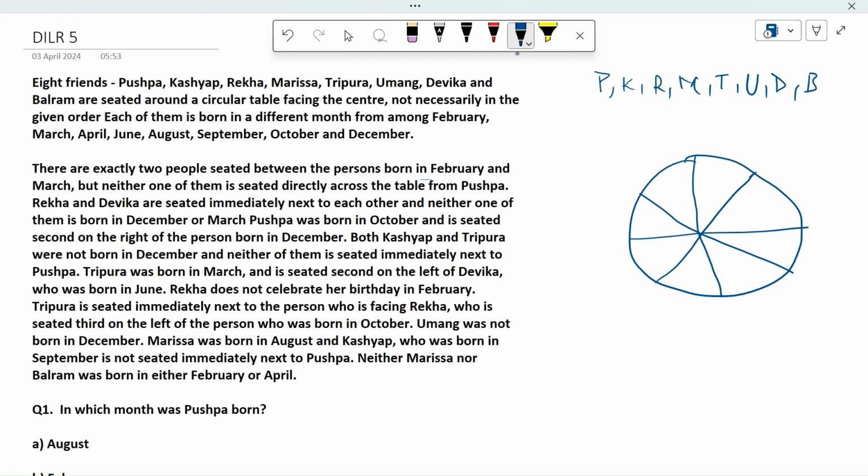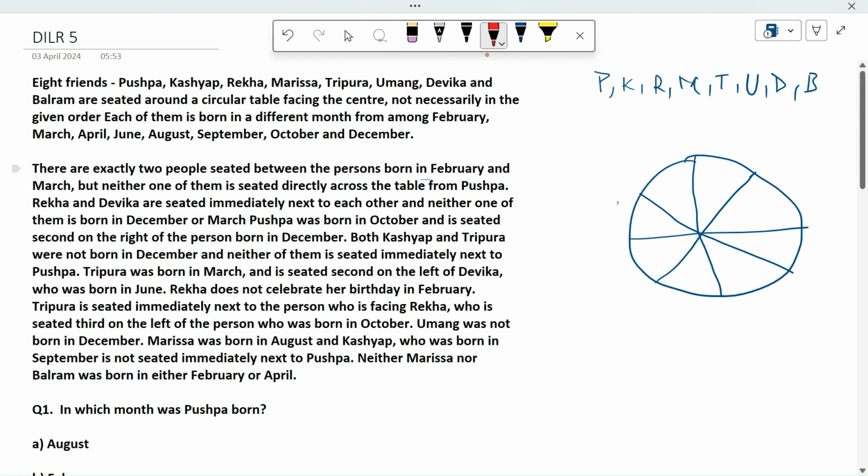So I will be writing the names on the outer side in red color. If Pushpa is sitting here, I will write P, and I will write the months on this side, in black. Okay, fine. So coming on to this part now. I have taken this and I am erasing the P.